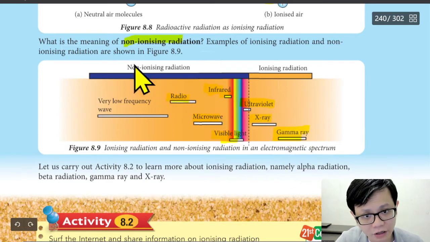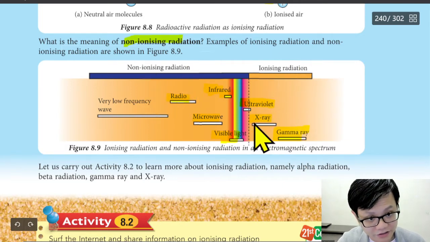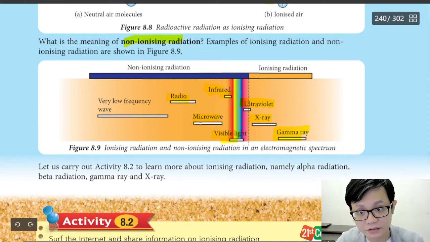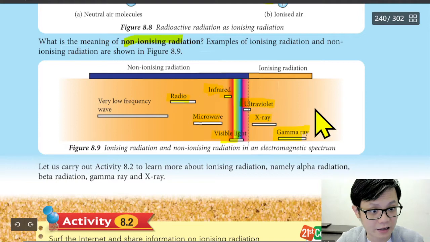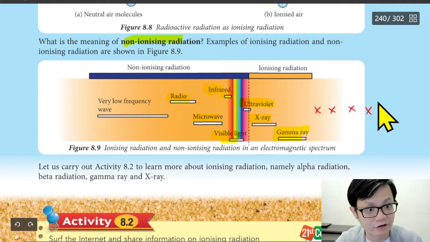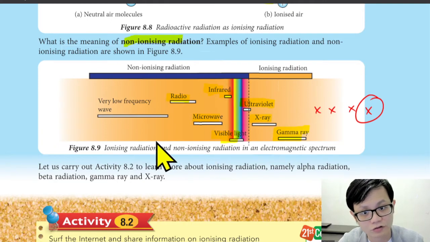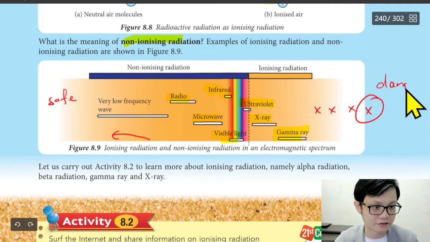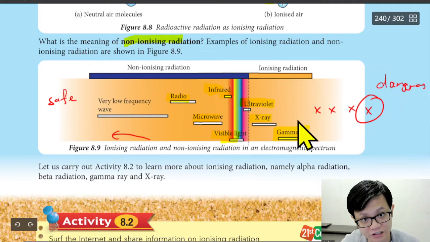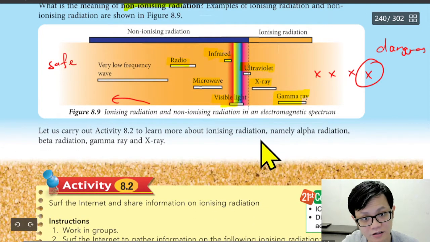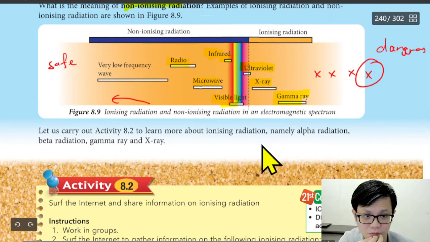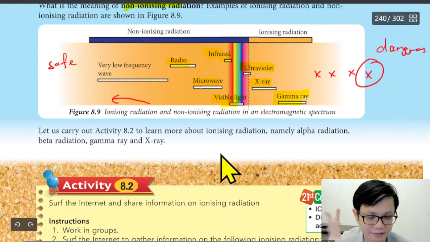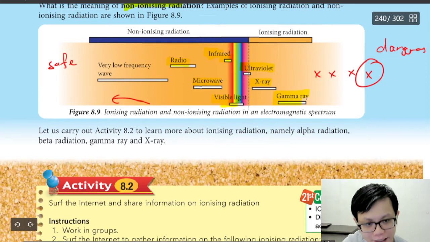So non-ionizing radiation is not that dangerous. Ionizing radiation is more dangerous. It depends on how much you can take. As you go up it gets more dangerous, and as you go down it is safer. So here is more dangerous because it can change the structure, change your cell, cause cancer or mutation. Usually people will say mutation like X-Men become good, but usually you won't become X-Men, you become worse. Suddenly no eye, no leg, something like that.